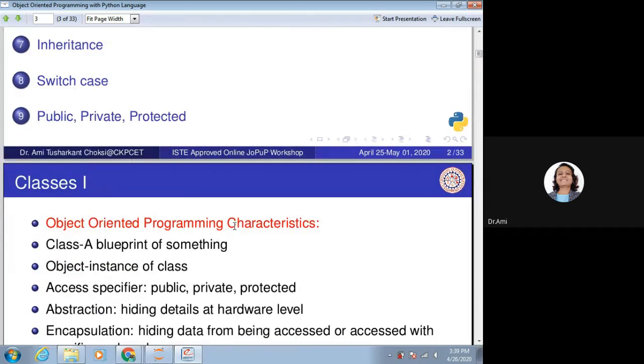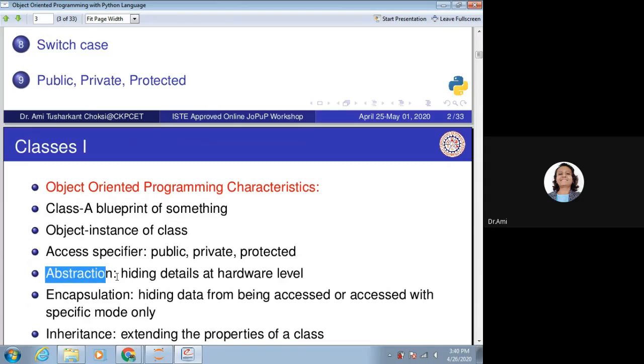Object-oriented programming characteristics. A class is a blueprint of something. An object is an instance of a class. Access modifiers or access specifiers are public, private, protected. Abstraction is hiding details at hardware level. Encapsulation is hiding data from being accessed, or allowing access only with a specific mode.